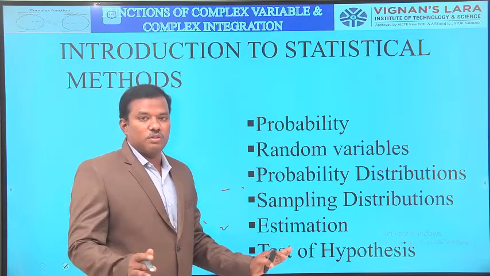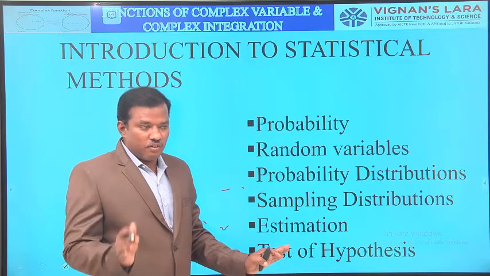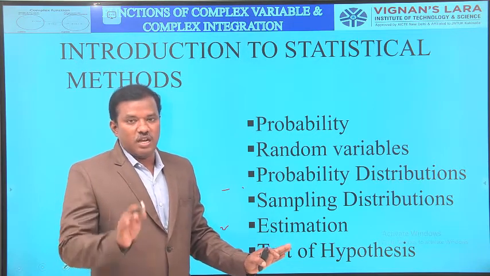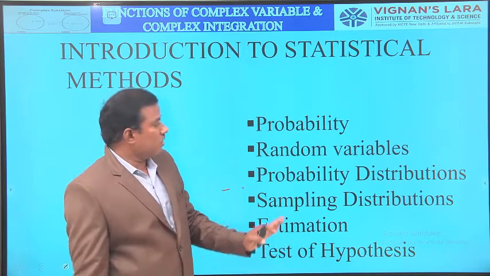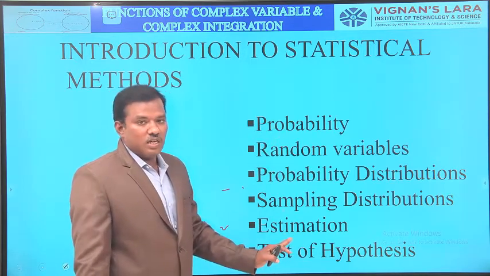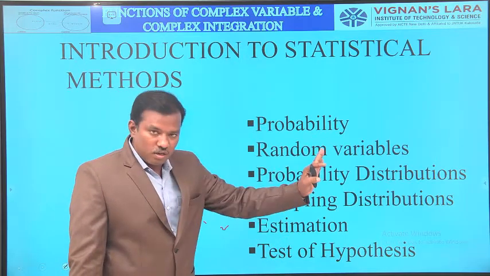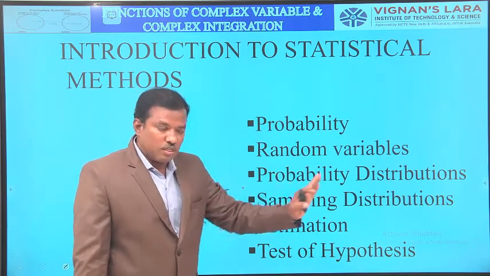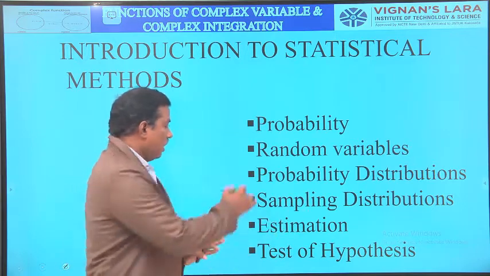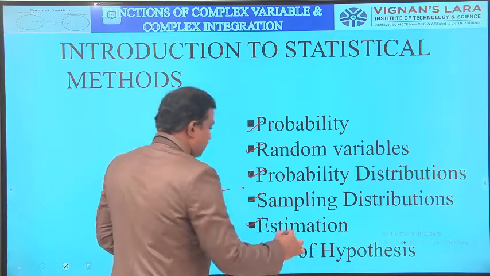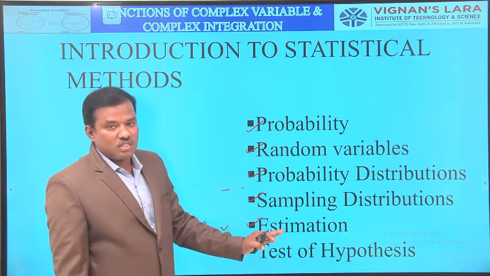Test of hypothesis for large samples, test of hypothesis for small samples, for proportions using chi-square test, attribute test, like that. So these are the main contents in statistical methods. Once again, first one is probability concept, random variable concept, probability distributions, sampling distributions, estimations, and test of hypothesis, test of significance. These are the main contents in statistical methods.